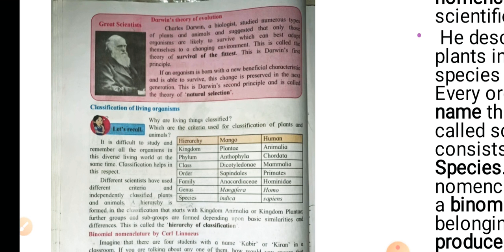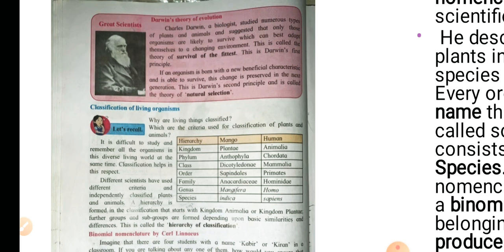Let me quote an example here. The dinosaurs could not adapt themselves to the surroundings, hence they became extinct. Darwin further says that if an organism is born with a new beneficial characteristic and is able to survive in this change, it is preserved in the next generation. This is Darwin's second principle and is called the theory of natural selection.